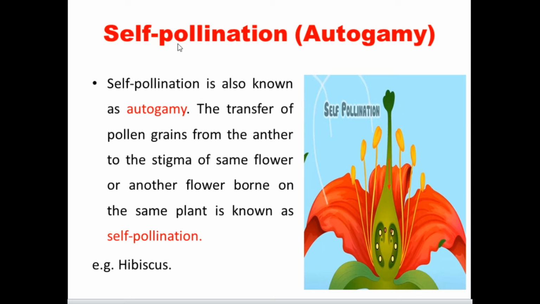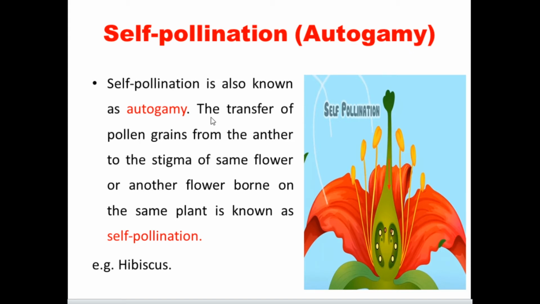Self-pollination is otherwise known as autogamy. Why is it called autogamy? That detail we are going to study now. Self-pollination is known as autogamy.